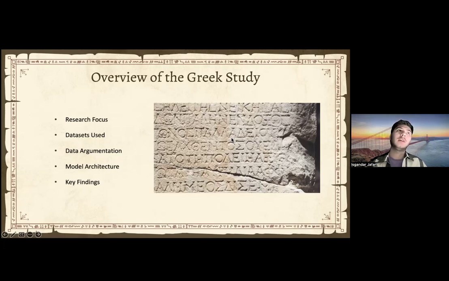For example, let's say a sentence, an apple is, and then the last word is missing, or only the first letter, let's say G is present, it would predict that this word was likely green. So an apple is green. So it helps researchers without much effort to understand what the ruined Greek text said.